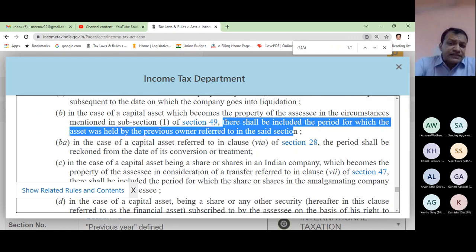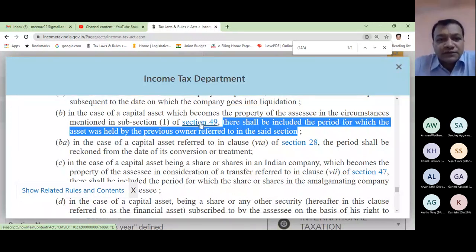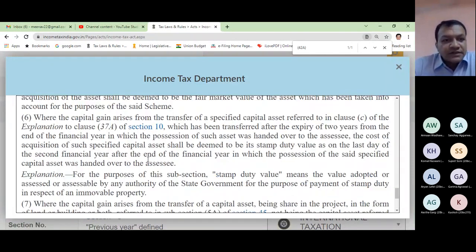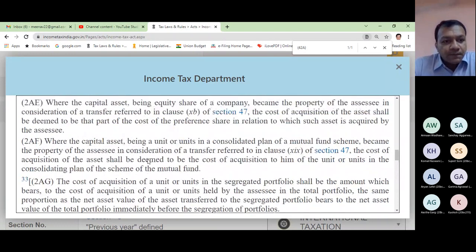Can you tell me which said section? What do you mean by this said section? Which section? Hurry up, tell me which section is this? Sir, section 49. Yes, 49. So click it. So this is telling me the meaning of previous owner, section 49. Click it. And what is in this said section 49?